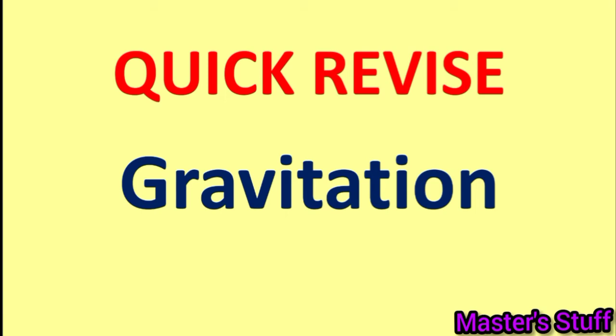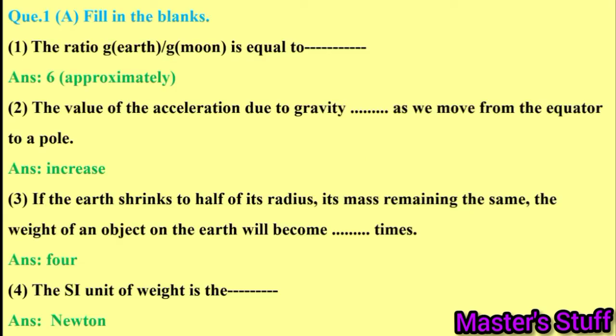Chapter 1, Gravitation. Question 1A. Fill in the blanks. The ratio g Earth to g Moon, meaning the ratio of gravitation of Earth to gravitation of Moon, is equal to approximately 6. The value of acceleration due to gravity dash as we move from the equator to a pole. Answer is increases. The value of acceleration due to gravity increases as we move from the equator to a pole.